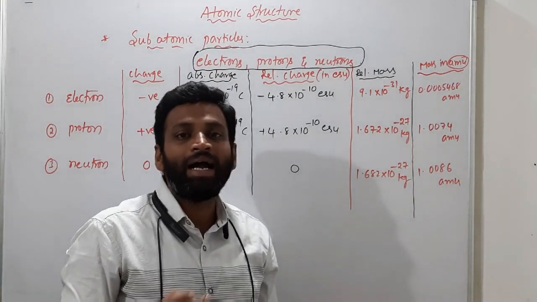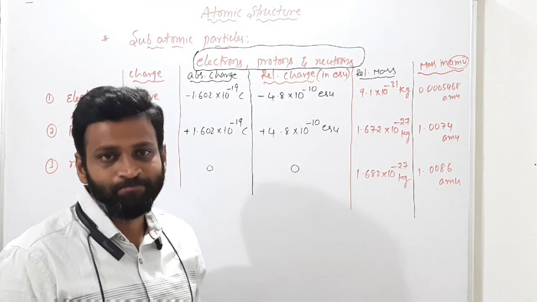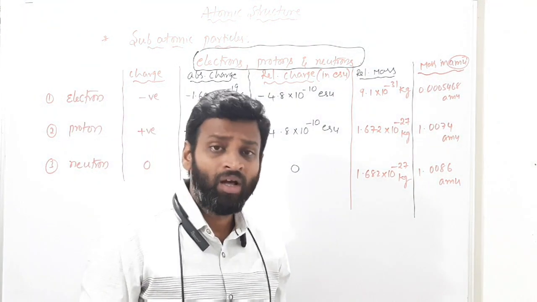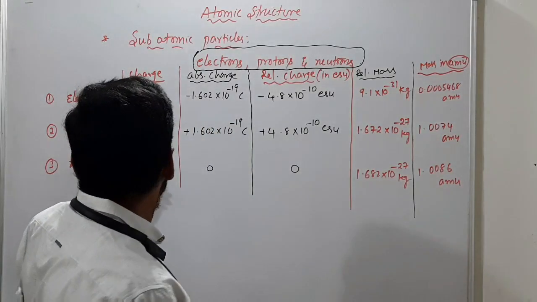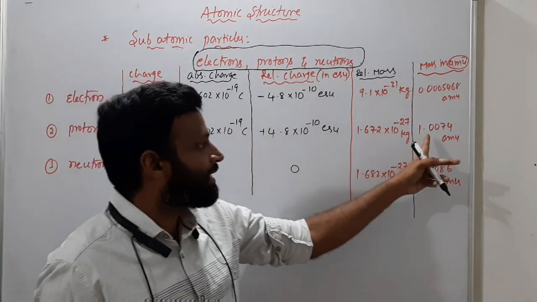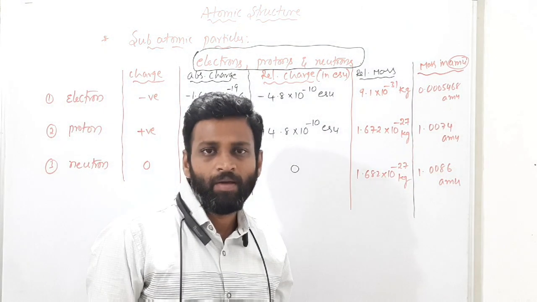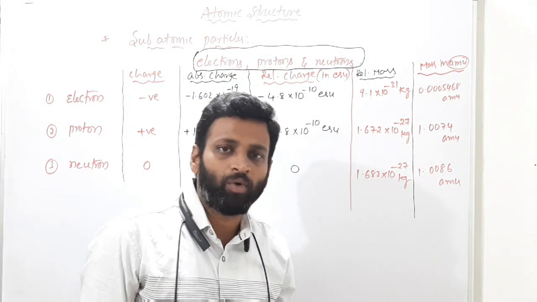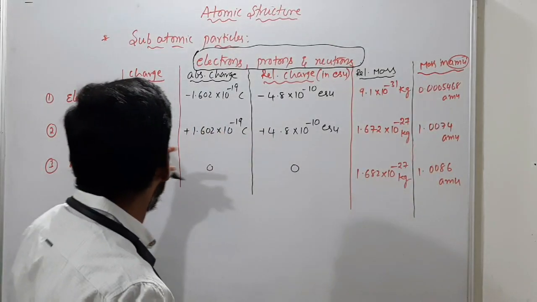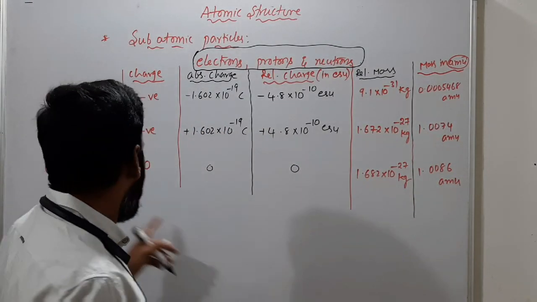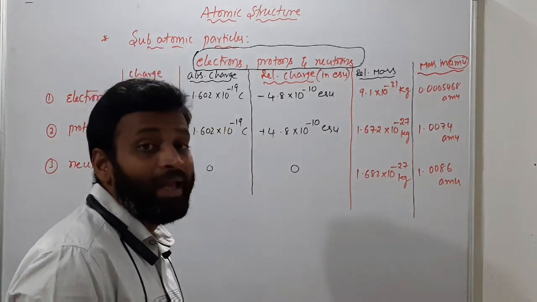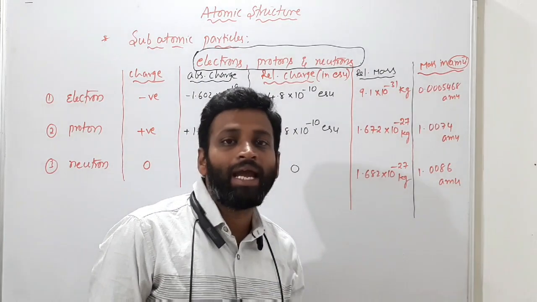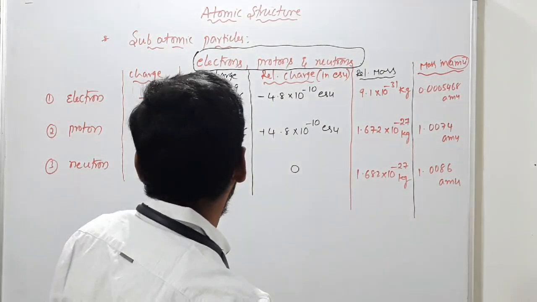Yes, because hydrogen consists of one proton and one electron, and there is no neutron for hydrogen. So the proton mass is like hydrogen, because hydrogen consists of one proton. So only one proton mass we will consider for hydrogen. And the neutron is 1.0086 AMU. AMU means what is the meaning? Atomic mass unit. Got it?